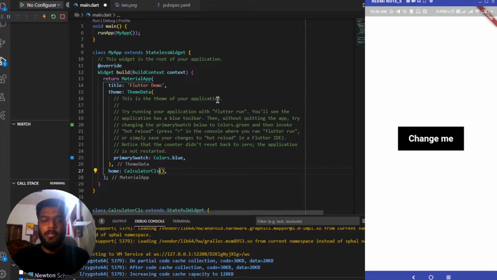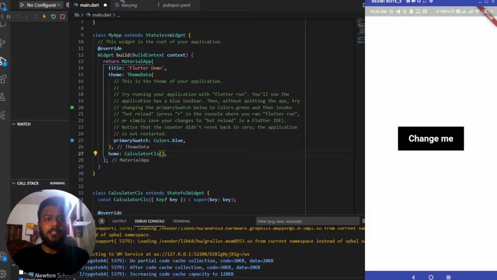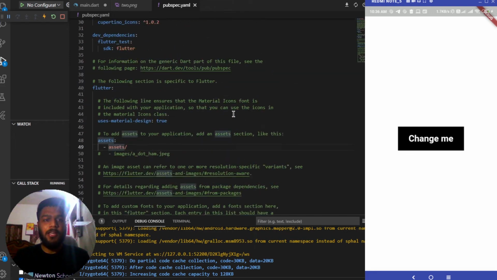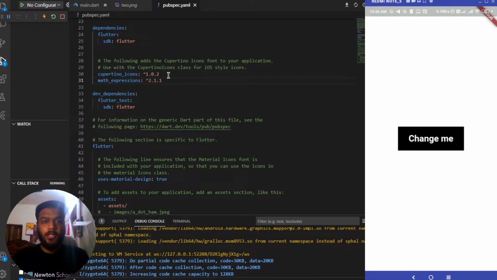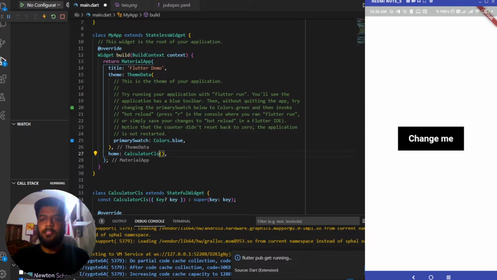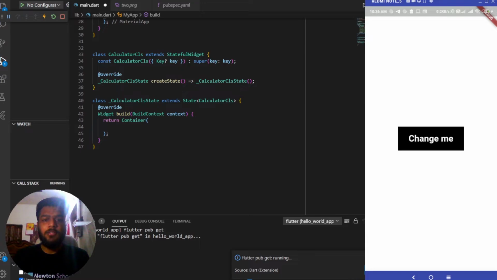Now we need to import a package inside our dependencies in the pubspec.yaml file. So let me add that package as well. Under this Cupertino, we have to add the math expression package. So I'll go on Google and search for math underscore expression flutter. After that, going under its installation, copying it. After this Cupertino, pasting it. Clicking Ctrl S so that the package is fetched and the flutter pub get command is run in the background. Until this command is running, let's start with developing this particular class and creating some more variables for this class.